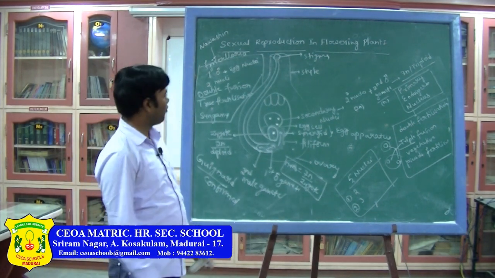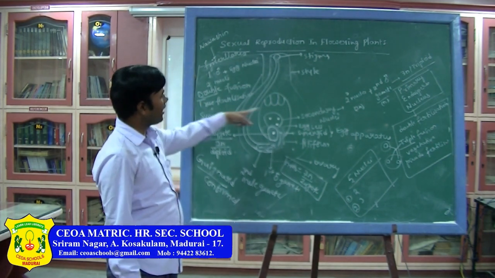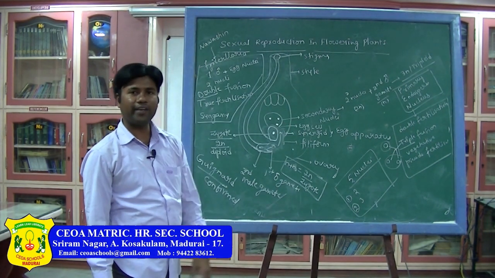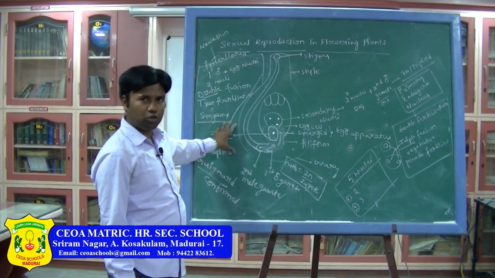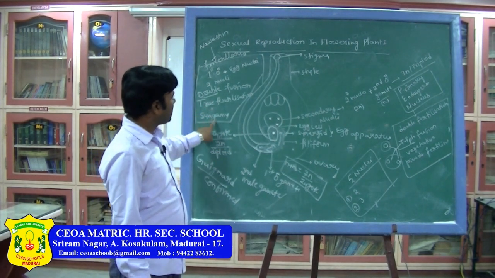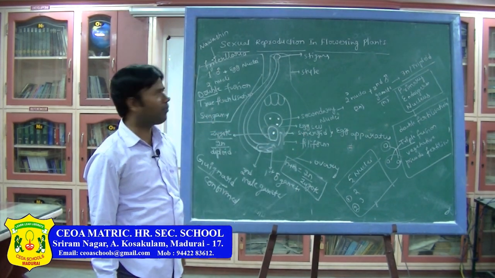So now what have we learned? Syngamy or double fusion and triple fusion we have discussed. Very very important. Definitely there is a possibility to frame a question from syngamy and triple fusion. Ploidy is also very very important.